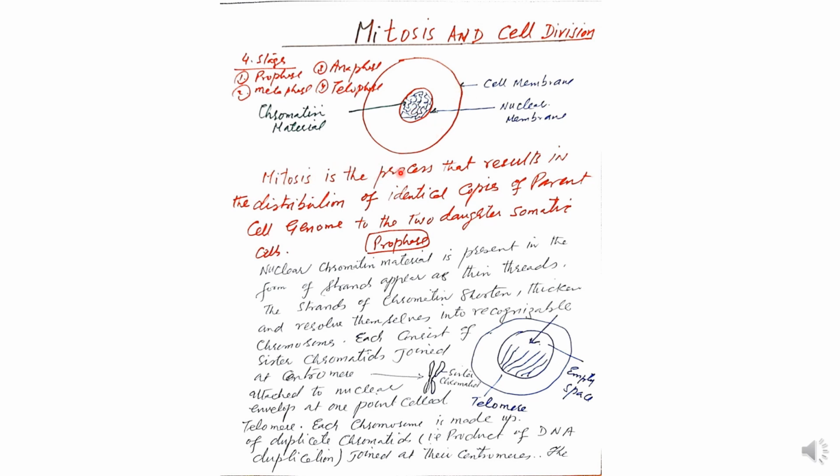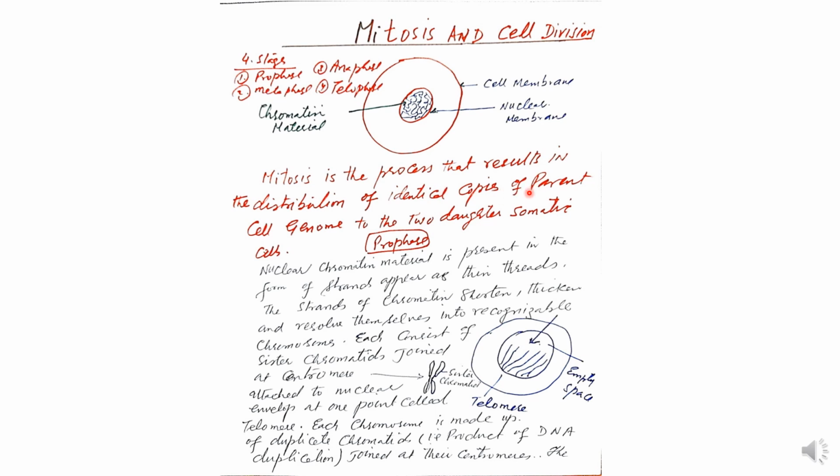So mitosis is the process that results in distribution of identical copies of the parent cell genome, which means the same copies as that of the mother cell, which divides into two and forms identical copies that resemble the mother cell. The mother cell is the fertilized egg in which sperm and egg combine to form the zygote, which divides into two cells the same as the mother cell.